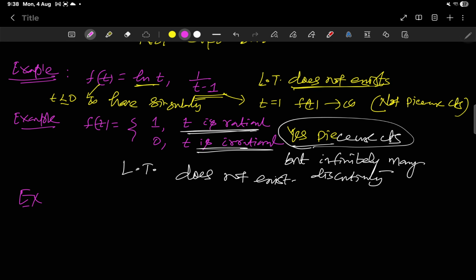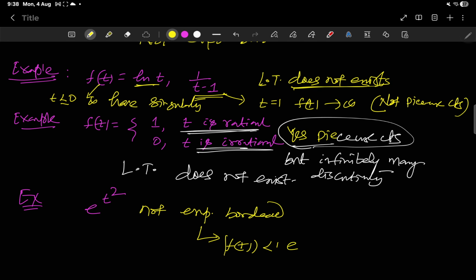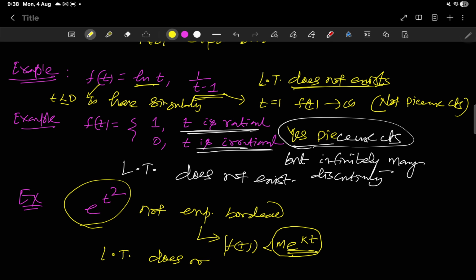So example, suppose e to the power t square, right? e to the power t square is not exponentially bounded, because exponentially bounded means it should be |f(t)| less than M e to the power kt. It should be of this form, right? So it is not exponentially bounded, and the Laplace transform doesn't exist here, right?